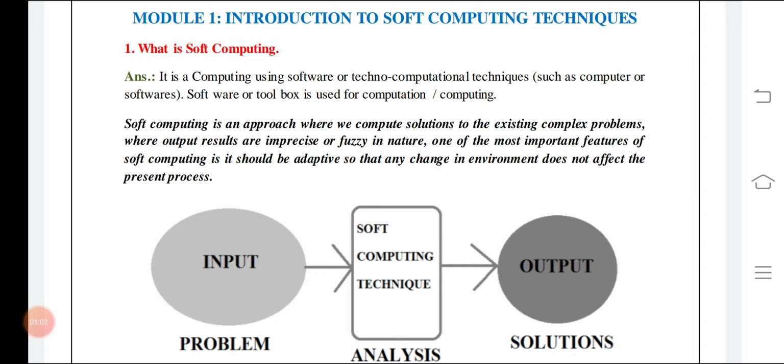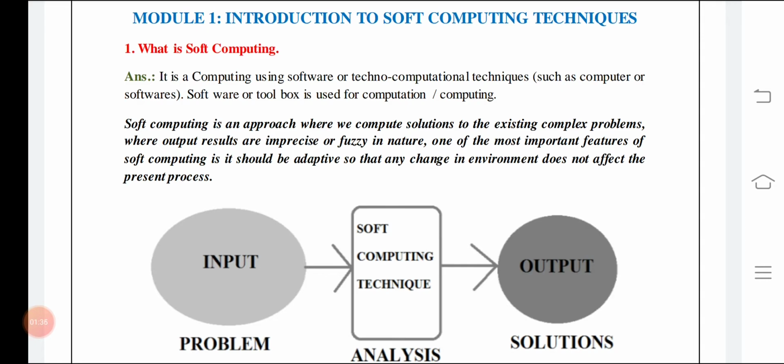It is one of the most important features that soft computing is adaptive, and it changes with the environment and will not affect the present process. There are a few inputs from a problem from which we extract some inputs, and we provide some solutions by doing some analysis or experiments. And that experiment is done in some software or in some of the toolboxes which employ the soft computing techniques.